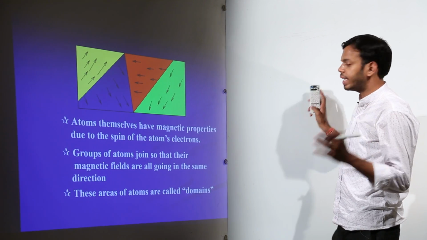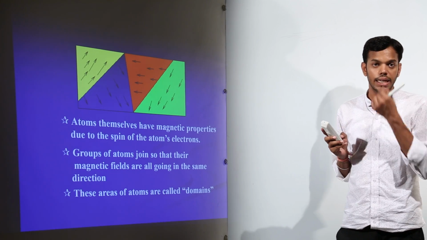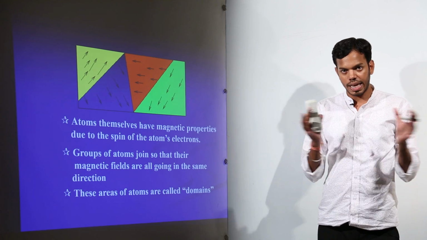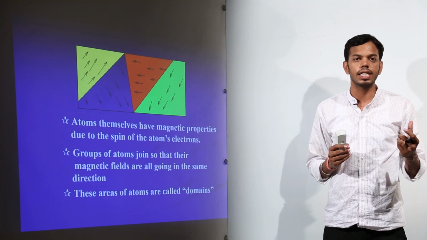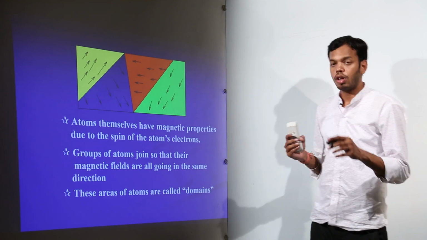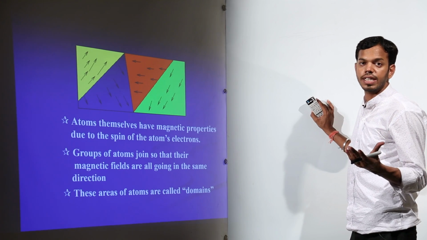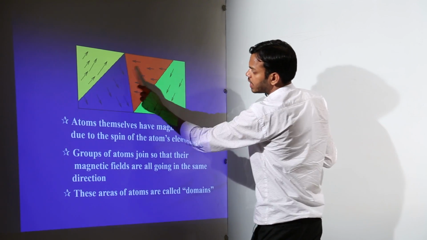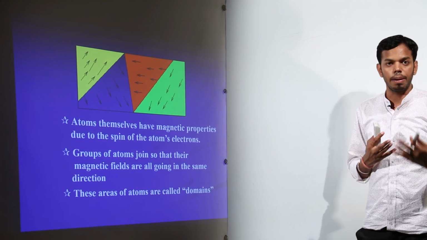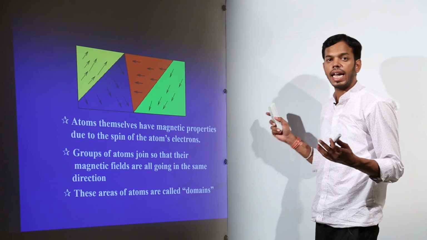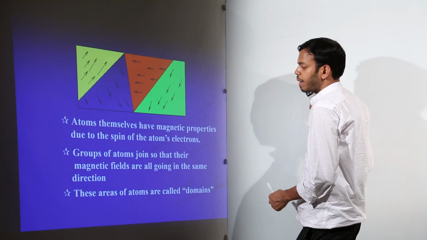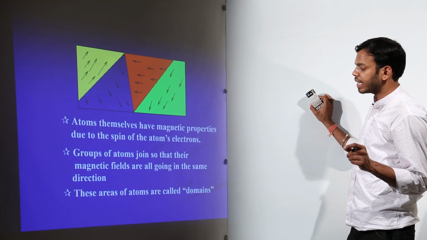The thing I was telling you at the very start of this lecture was the small magnetic dipole moments. These small magnetic dipole moments add up together to form magnetic domains. So a magnetic domain is basically a culmination of a few magnetic dipole moments. Now again, these magnetic domains might not be in the same order. If this arrow, this arrow, this arrow and this arrow had been in the same order, that means they would be adding up, but they are in random directions, they are somehow killing each other's effect. So atoms themselves have magnetic properties due to the spin of the atom's electrons.